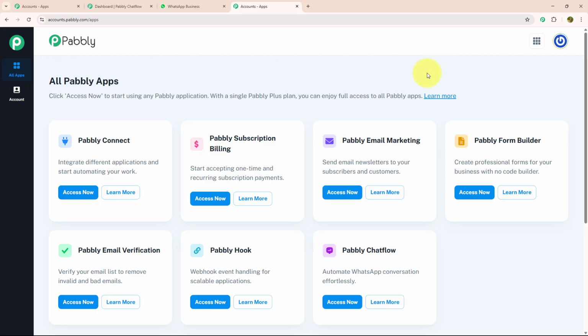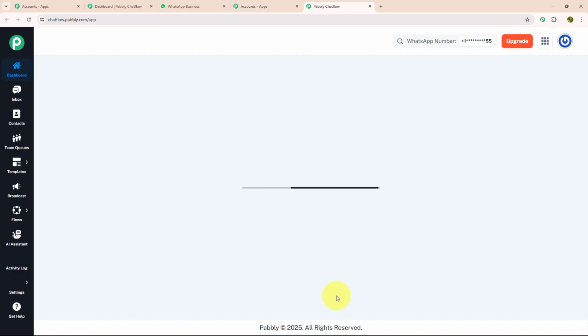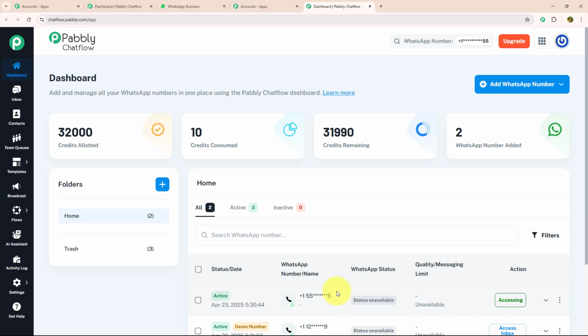After signing in, you will land on the All Pabbly apps page. Over here, you can see there are 7 different applications. But as we are working with Pabbly Chatflow, I will click the Access Now button of that. From there, you will be redirected to the dashboard page. Over here, you can add and manage all your WhatsApp numbers from one place using Pabbly Chatflow.